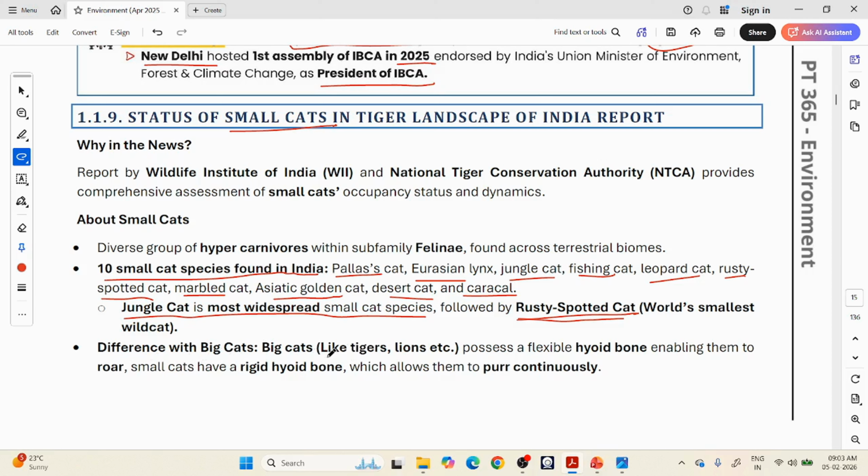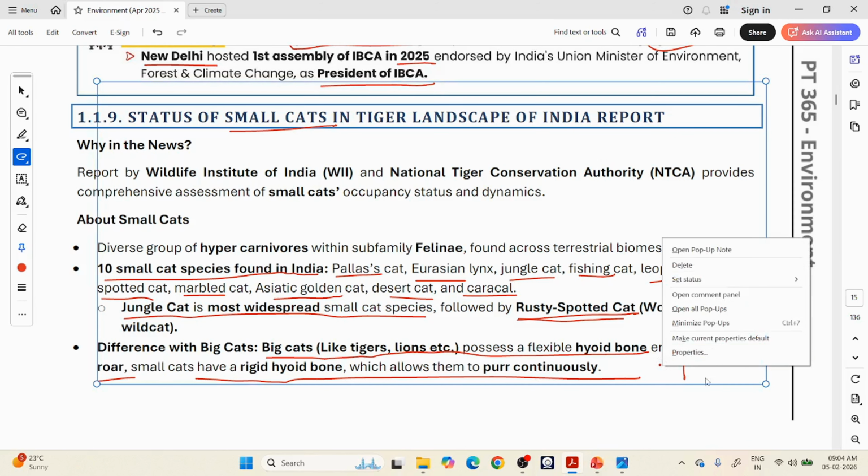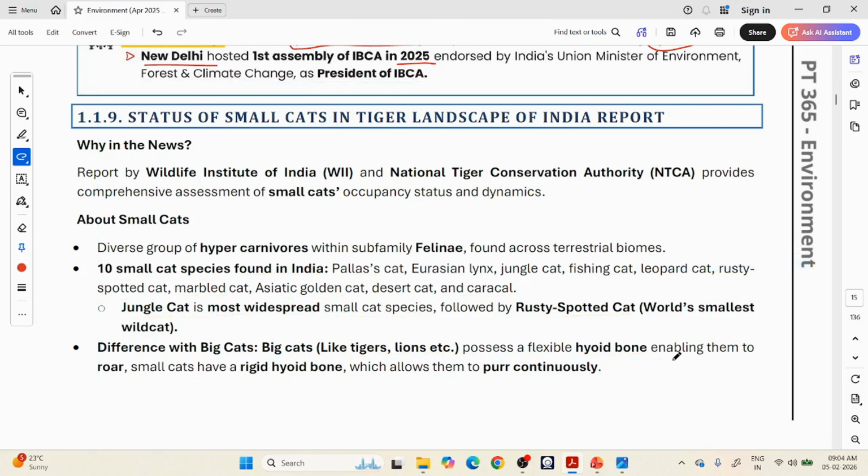Now, what is the difference between big cats and small cats? This is a general difference. As I told you, there is no universal agreement on which is a big cat and which is a small cat. Cheetah can be a small cat for some people, and a big cat for some people. Big cats possess a flexible hyoid bone, enabling them to roar. Small cats have a rigid hyoid bone, which allows them to purr continuously. So, generally speaking, the ability to roar is what differentiates big cats from small cats, okay. The ability to roar differentiates big cats versus small cats.